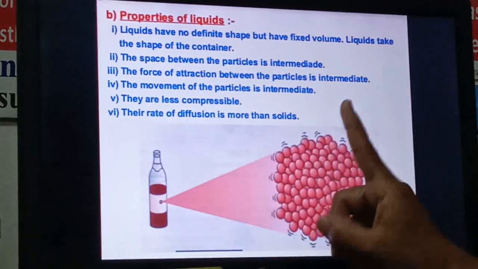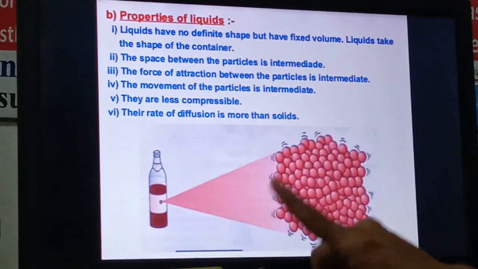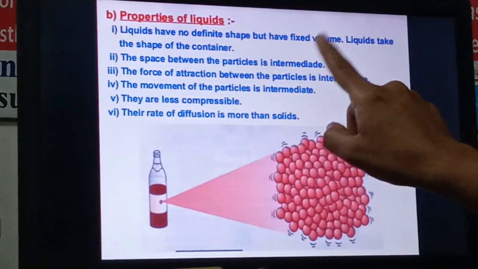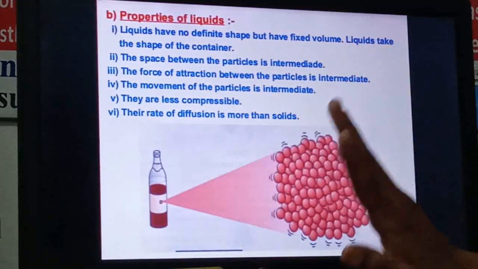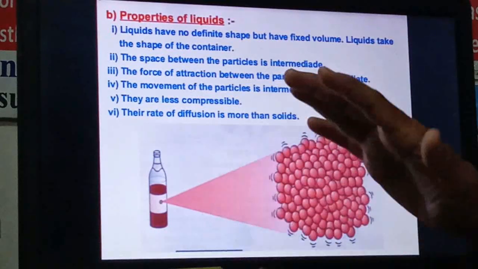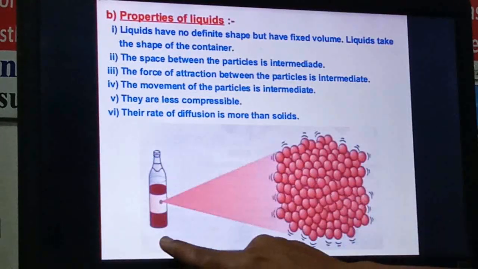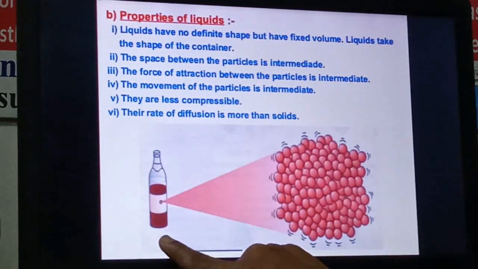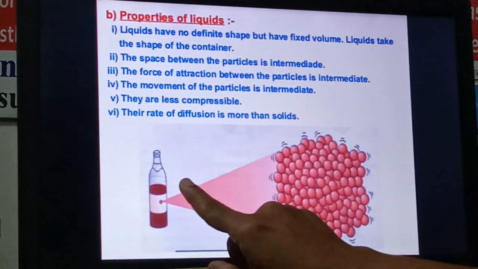Fixed shape they don't have, but they have a fixed volume. Volume will never be changed. For example, suppose you take half a liter of water in a bottle, then the water shape will be like the bottle, but it will remain half a liter.